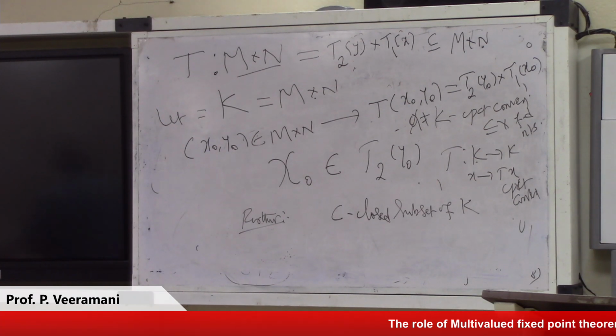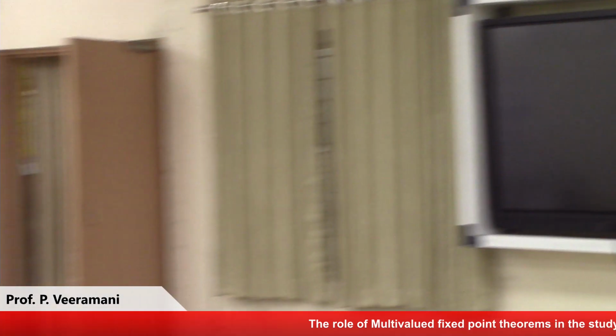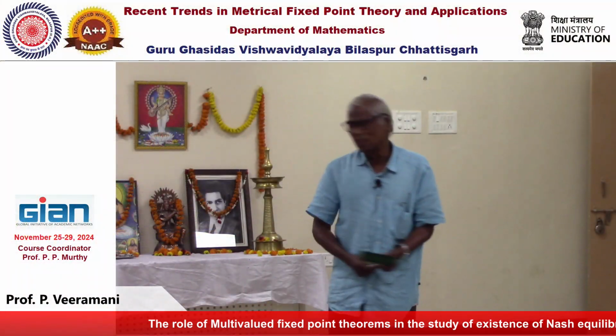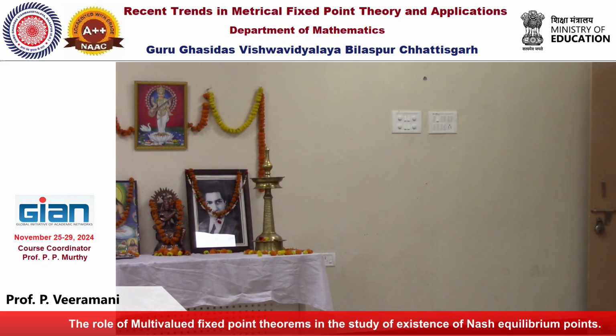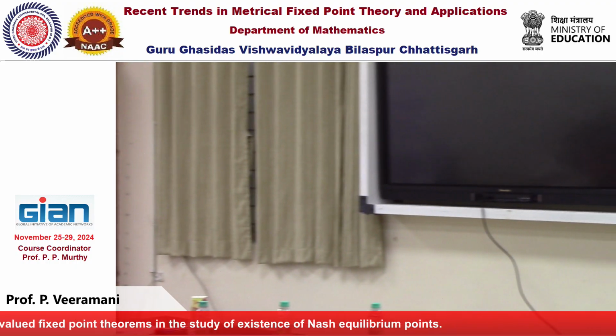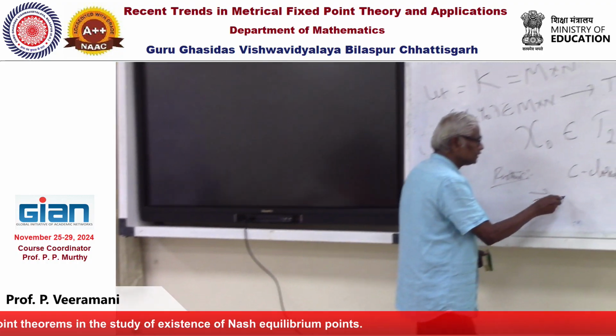Will it be closed in the original space? C is closed because K itself is closed.